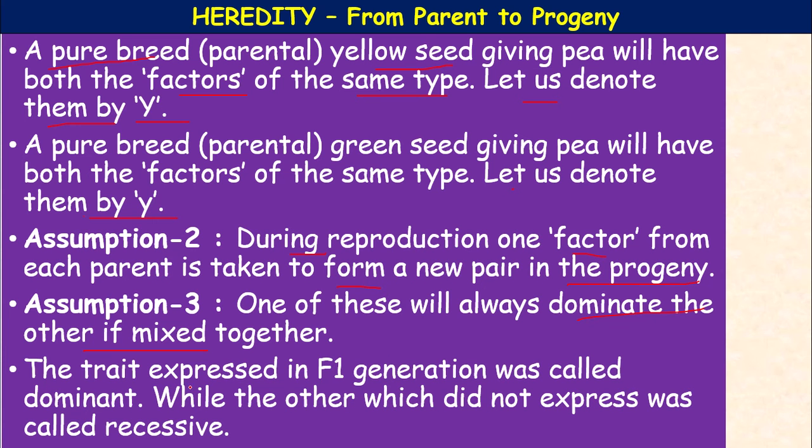The trait expressed in the F1 generation was called dominant, all yellow are produced, while the other which did not express was called recessive, the green color. Capital Y and capital Y are dominant, pure breed yellow. Small y and small y are recessive, pure green.